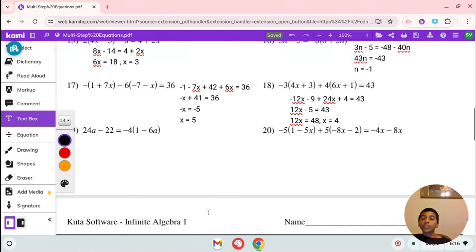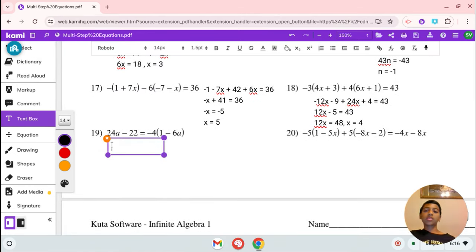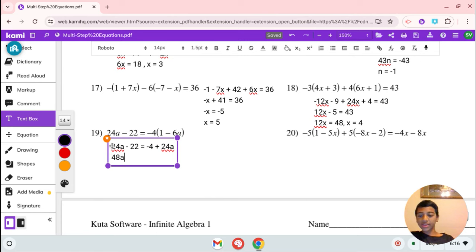Now, moving on to our last two problems, we have 24a minus 22 equals negative 4 times (1 minus 6a). Let's distribute to get 24a minus 22 equals negative 4 plus 24a. Now, let's combine like terms. 24a plus 24a is 48a.